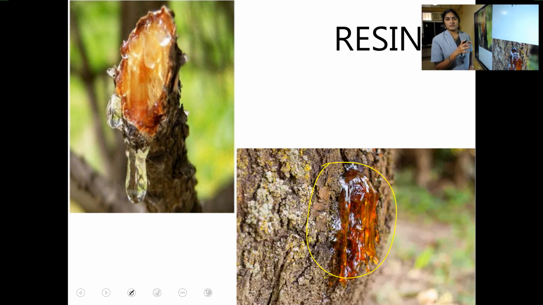It comes when there is an injury or any cut in that part. When there is a cut, usually we can see this fluid-like thing coming out of the bark. Okay, it is a gel-like thing. Resin. R-E-S-I-N.